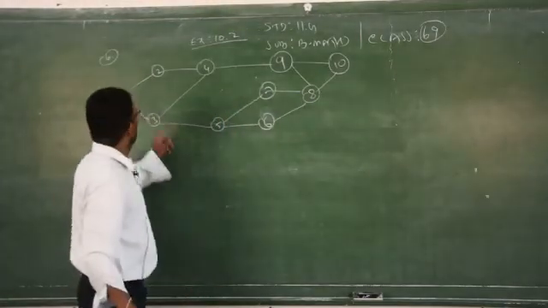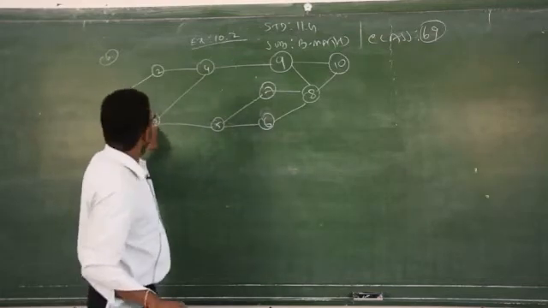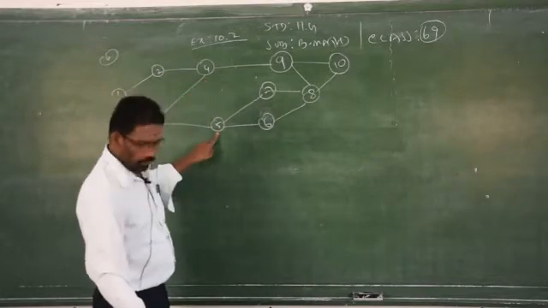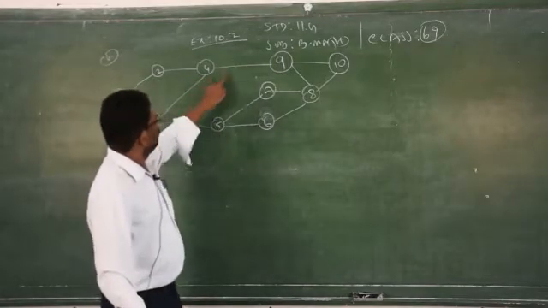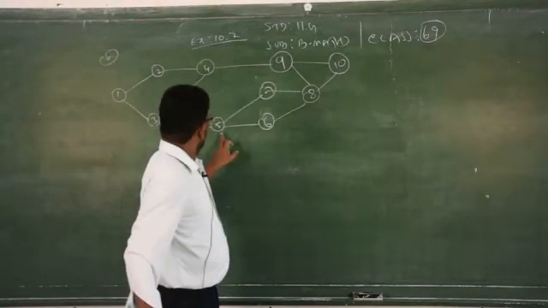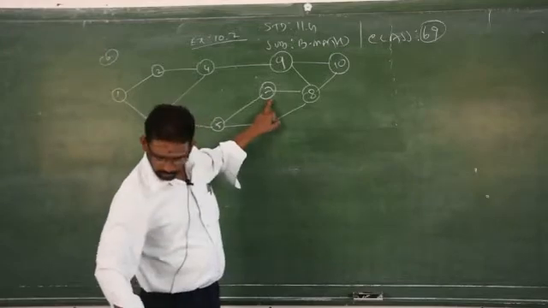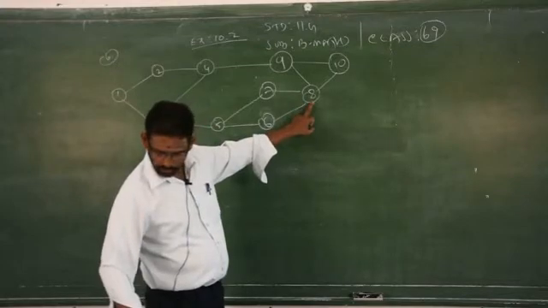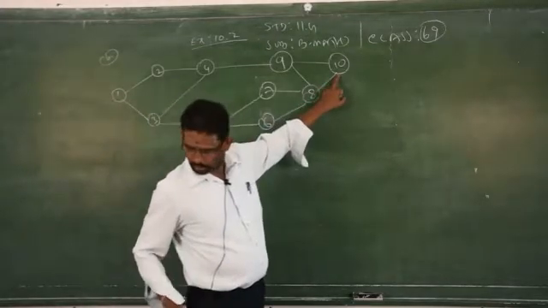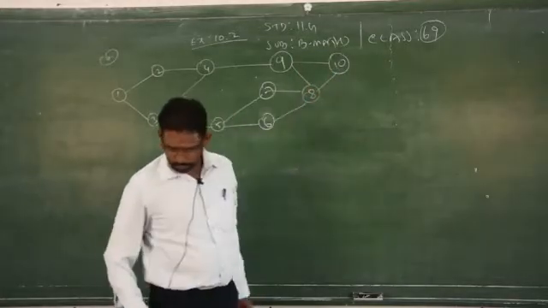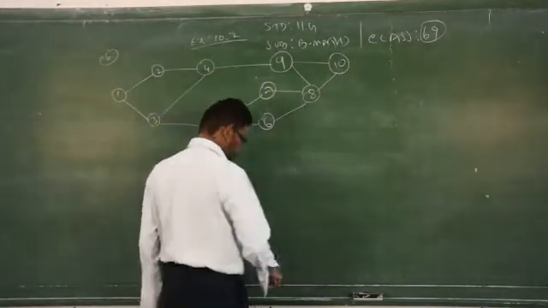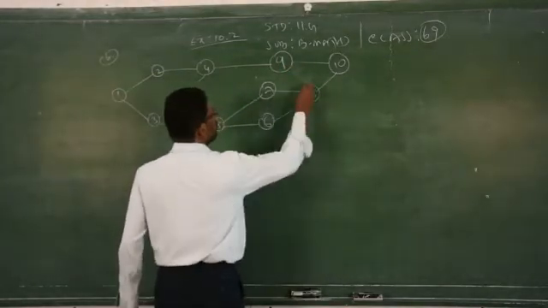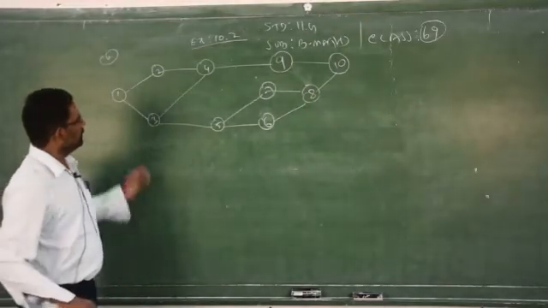Just check 1 to 2, 1 to 3, 2 to 4, 3 to 4, 3 to 5, 4 to 9, 5 to 6, 5 to 7, 6 to 8, 7 to 8, 8 to 10, 9 to 10. But there is no 8 to 9, therefore you just erase it. That's all.